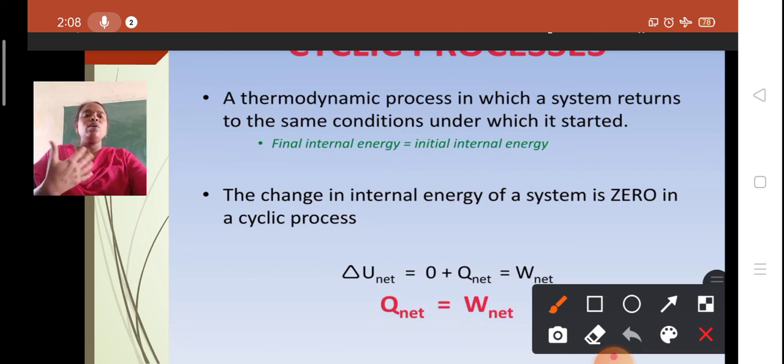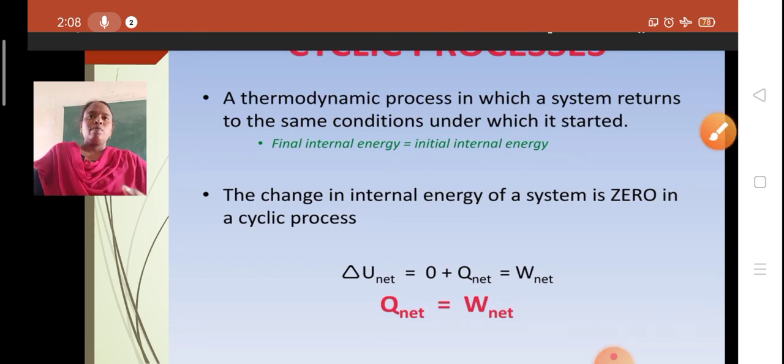This is what we call a cyclic process. In between, two or more processes are happening, and the state of the system becomes the initial state again.